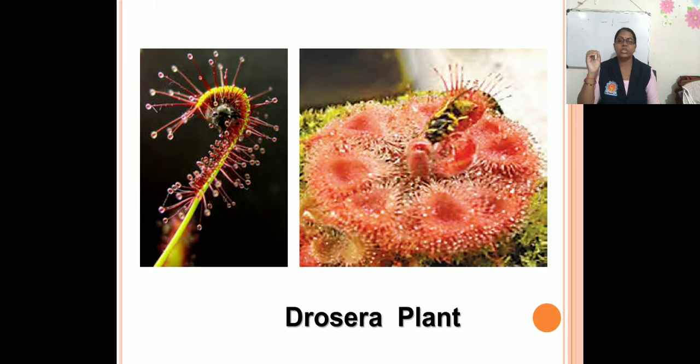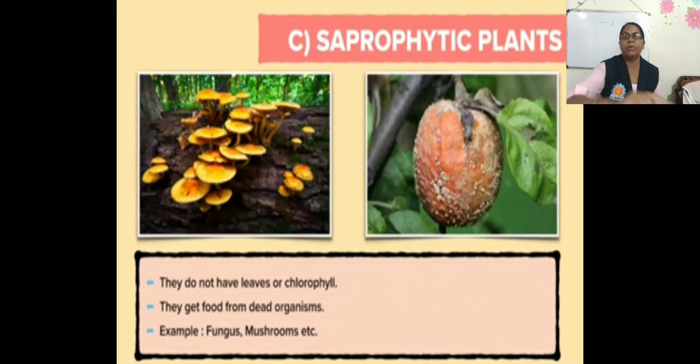Okay, so this is all about the insectivorous plants. Now next is saprophytic plants. Here in the picture you can observe the example of saprophytic plants. Saprophytic plants do not have leaves or chlorophyll. They get food from dead organisms. For example, here fungus and mushroom you can observe in the slide.